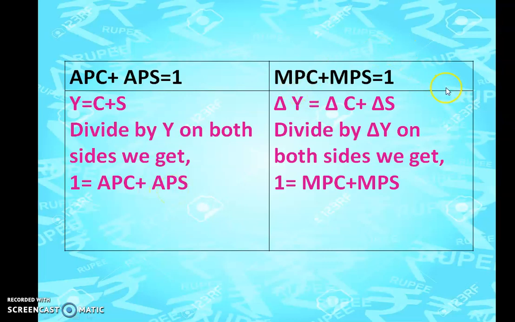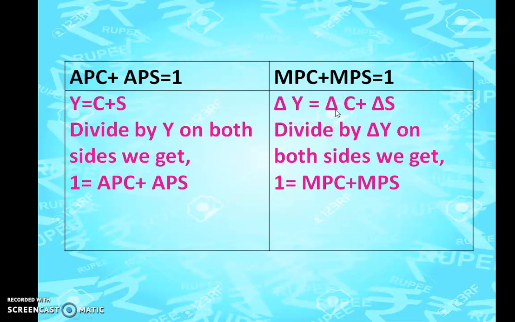Now, how did we derive this for marginal propensity to save and marginal propensity to consume? This is when we study the marginal propensities, when there is a change. So the equation will be delta Y is equal to delta C plus delta S. Change in income is equal to change in consumption plus change in savings. Dividing both sides by delta Y, delta Y gets cancelled, so it will be equal to 1.